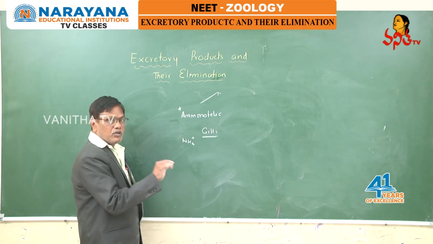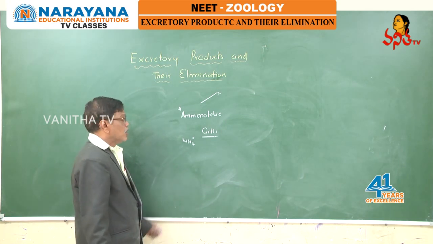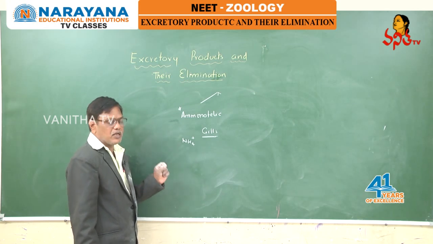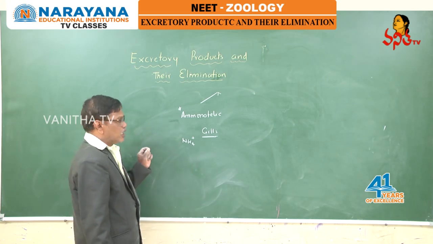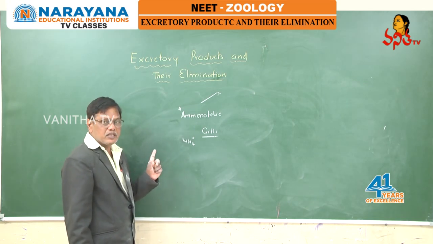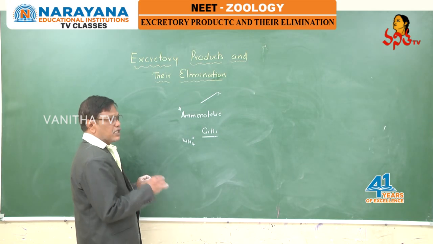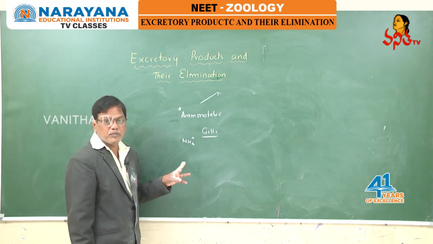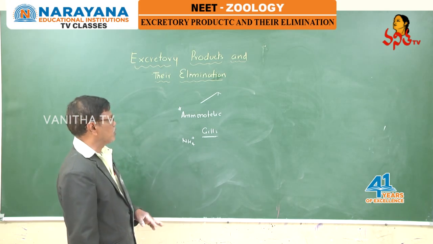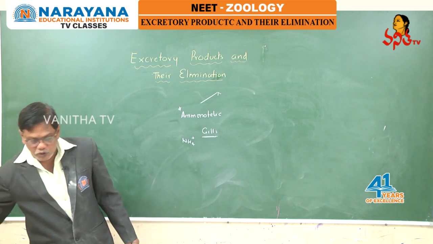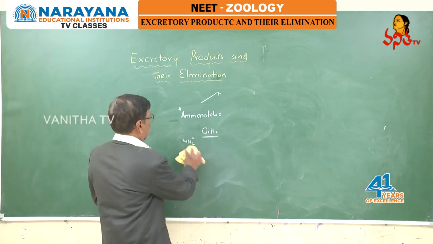Here no doubt mesonephric kidneys are present, but the role of kidneys in the elimination of nitrogenous waste in freshwater bony fishes is negligible. Here gills play a key role in the process of excretion. This is about ammonotelic, ureotelic and uricotelic.